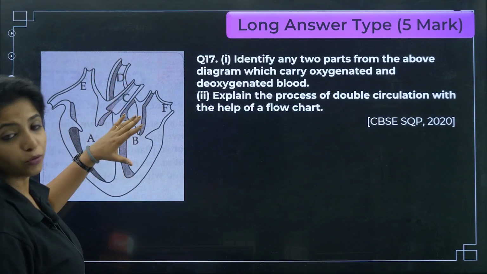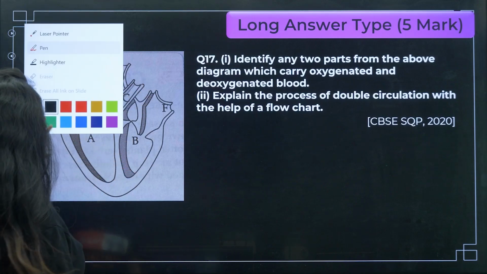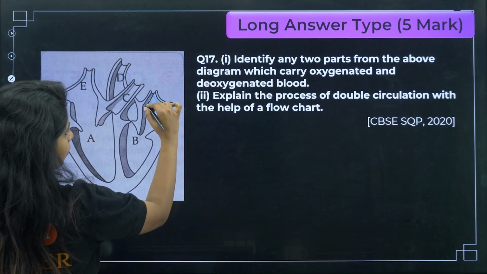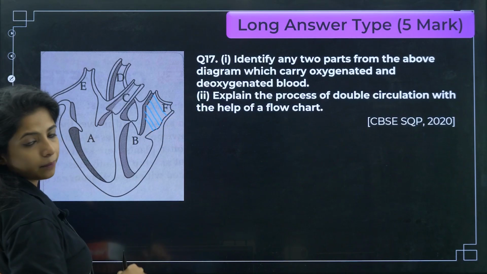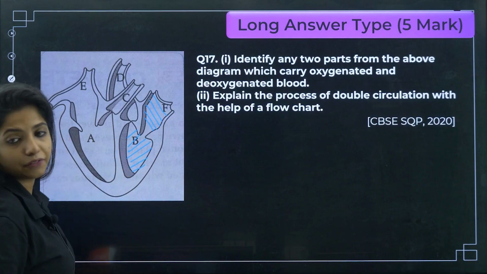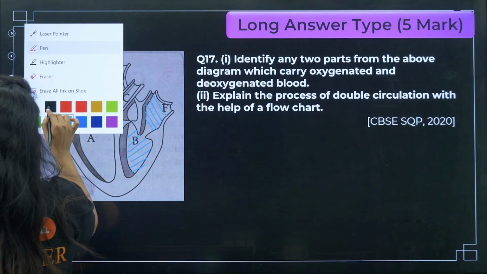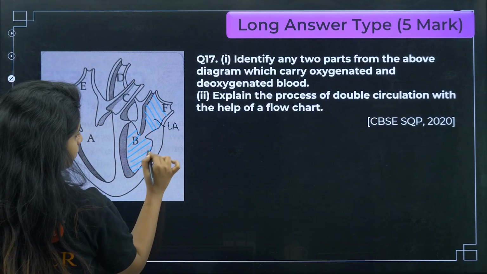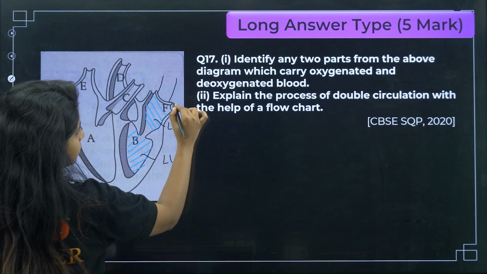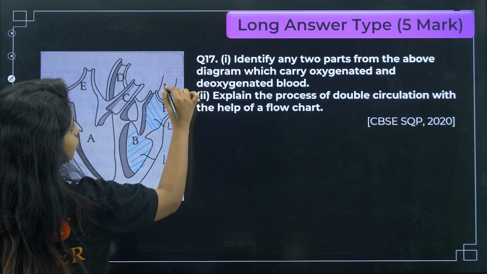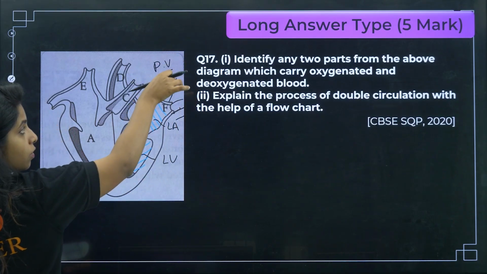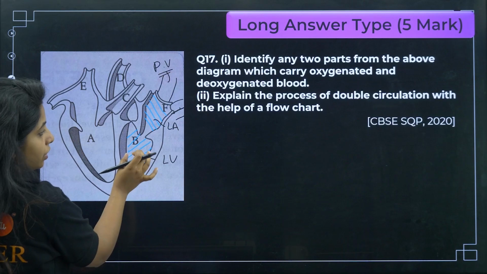I hope you know that this is your left side of the heart. This will be your left atrium, and this will be your left ventricle. So I am writing left atrium, left ventricle. From here you get a blood vessel, from here you get a blood vessel. Basically both of them are your pulmonary veins. The pulmonary vein gives the oxygenated blood over here and it goes over here.